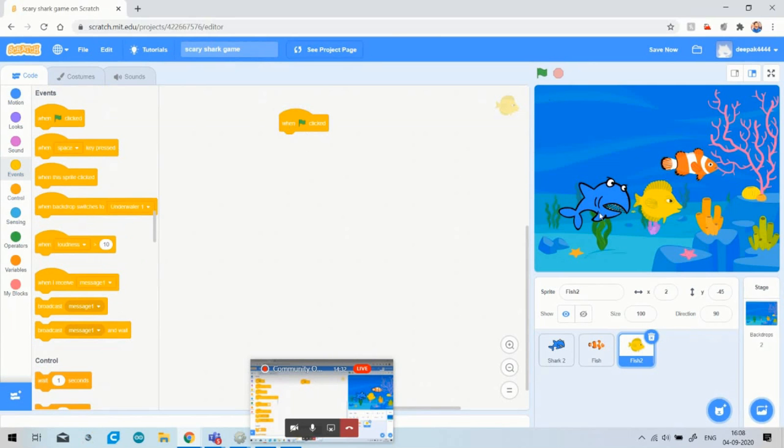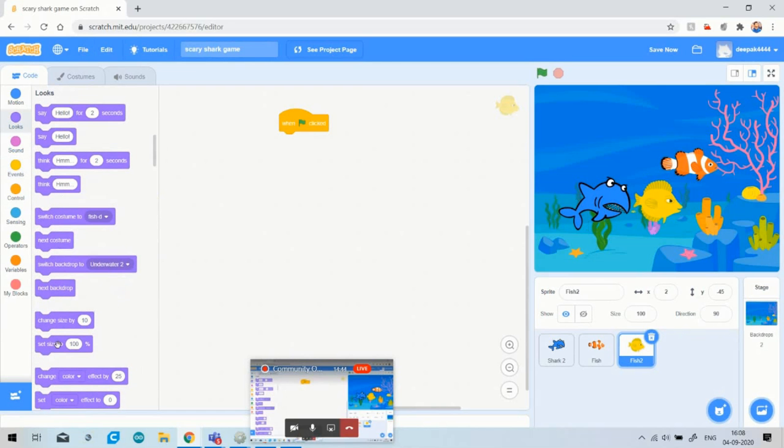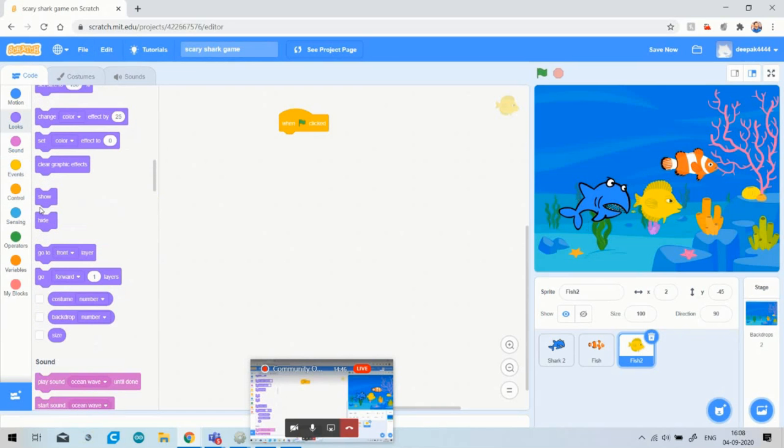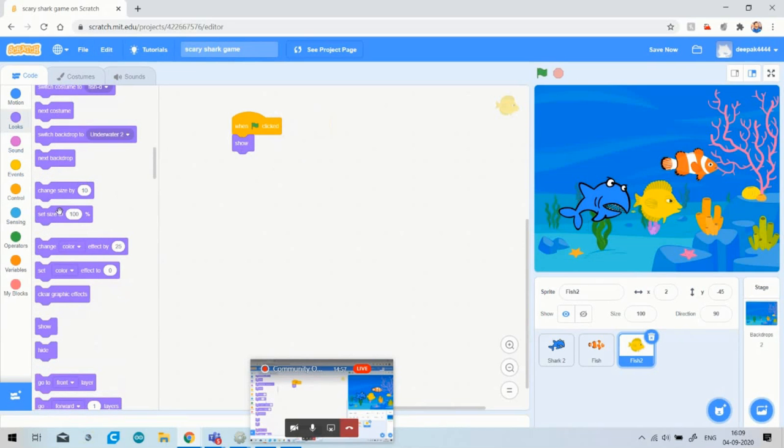As you see, my shark size is so much big, so we can reduce the size or set the size. For this, firstly I will go to the show option in my looks. I just simply click on the show button and drag and drop it. After this you can go to the looks option again and you can see the option set size to 100%. You can set size to 100, not half, around 50%.